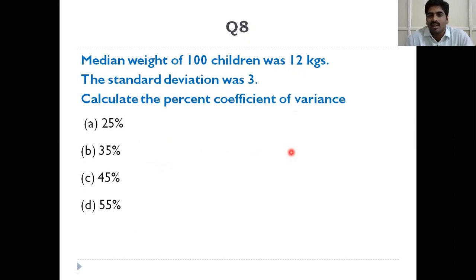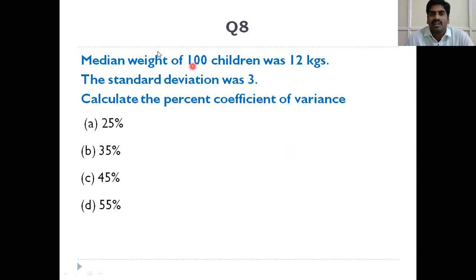Next, question 8. Median weight of 100 children was 12 kg. The standard deviation was 3. Calculate the percentage coefficient of variation. What is the formula of coefficient of variation? Standard deviation by mean.